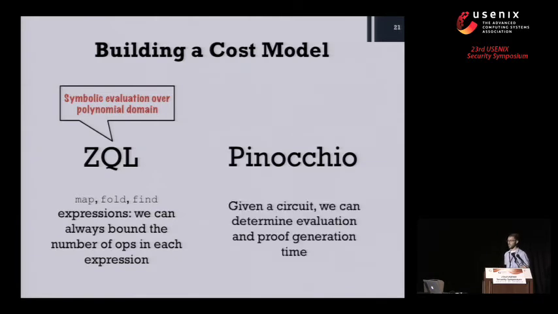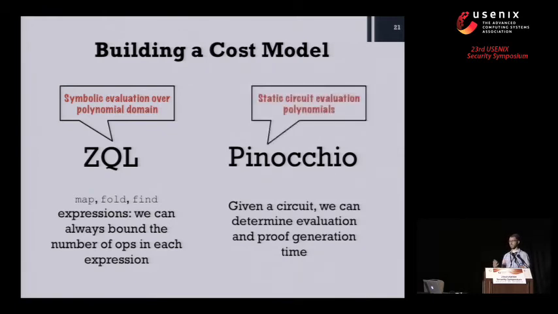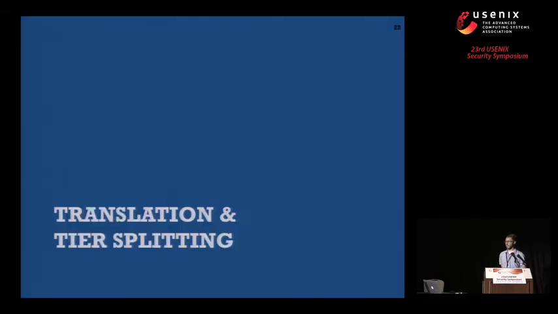So at the end, we have our closed form expression that characterizes how long the ZQL operation will take. Pinocchio compiles things into a circuit, and it's a lot easier to characterize the runtime of a circuit. It's a set of gates and wires. You can basically statically, ahead of time, build some expressions that say how long the circuit will take to evaluate based on the number of gates, the type of gates, and the wires in there. So let's look at translation and tier splitting.